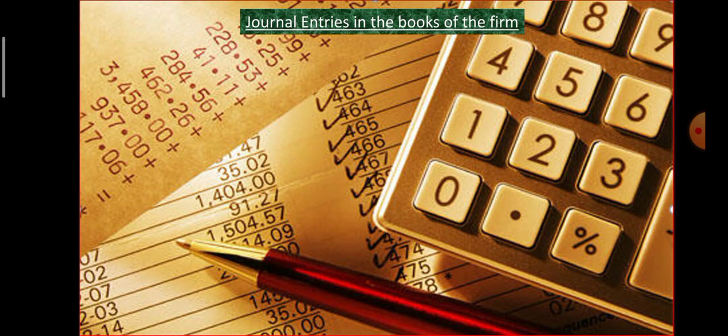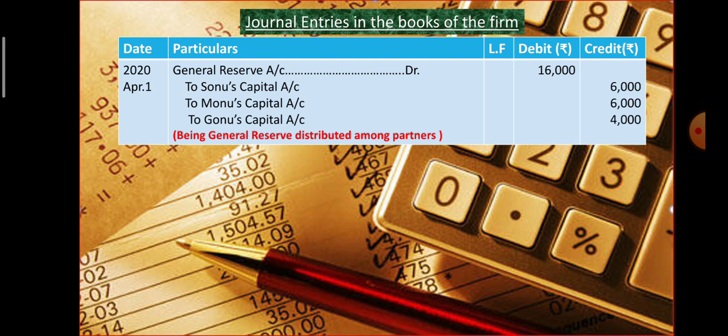Let's go through the journal entries. First journal entry: general reserve account debit 16,000, to Sonu's capital account 6,000, to Monu's capital account 6,000, to Gonu's capital account 4,000, being general reserve distributed among partners. As we have seen in the above slide, general reserve is distributed to all the partners in their profit sharing ratio. Journal entries are not complete without narration. It means that along with journal entries, narrations are compulsorily to be written.